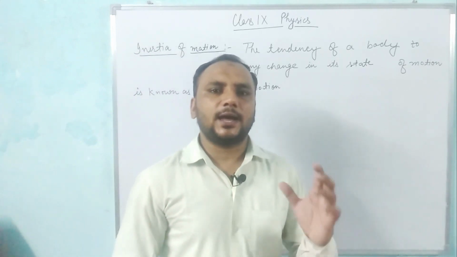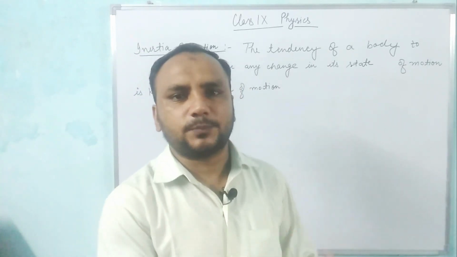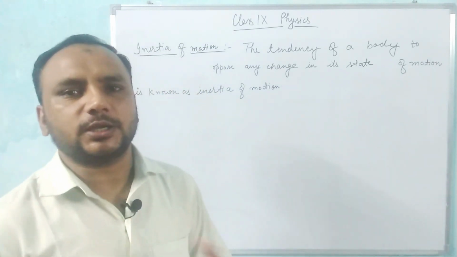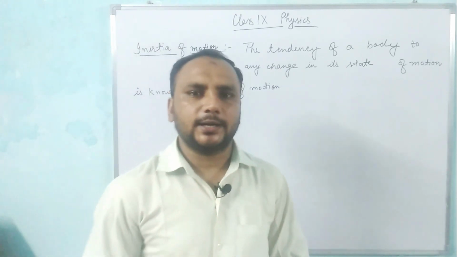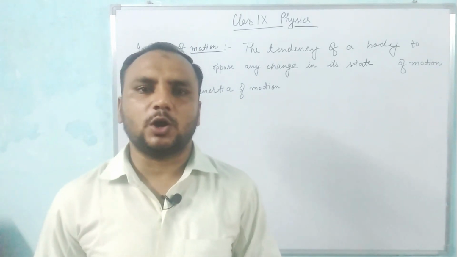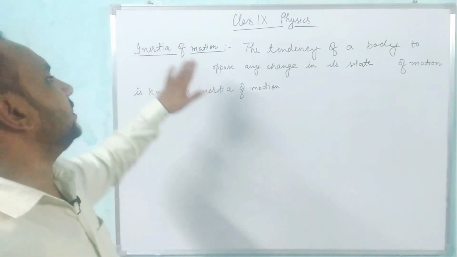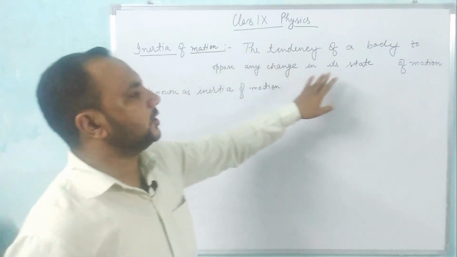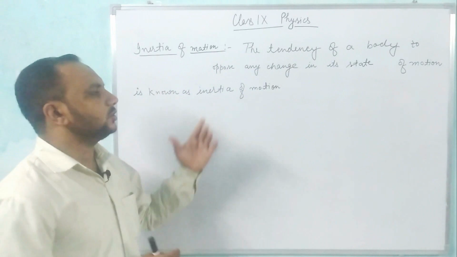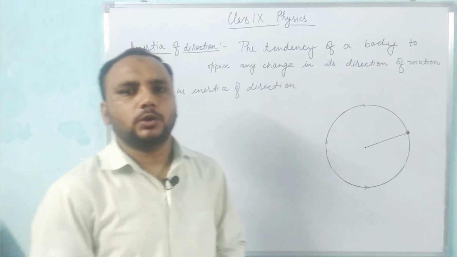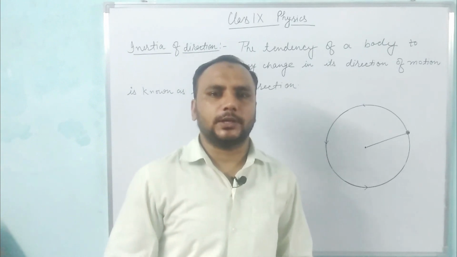We can say that every object has a property due to which it opposes any change in its state of motion, and that property of the object is known as inertia of motion. We can define the inertia of motion as the tendency of a body to oppose any change in its state of motion. Now we will discuss inertia of direction.